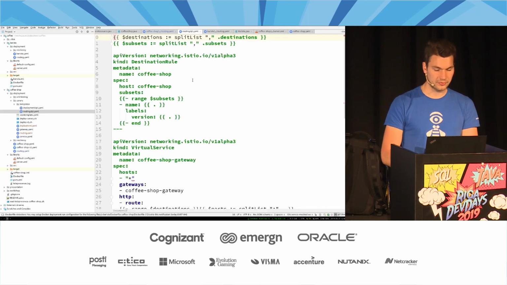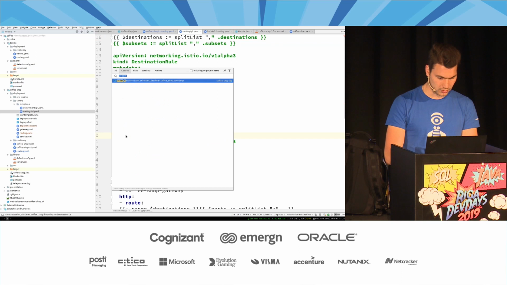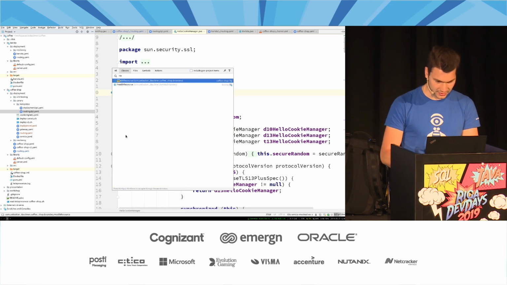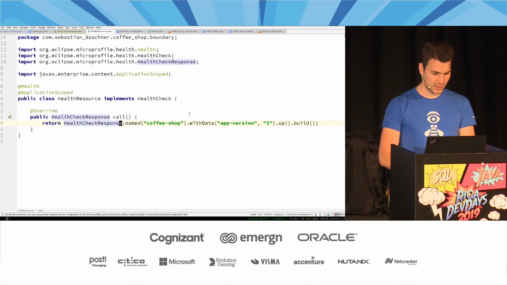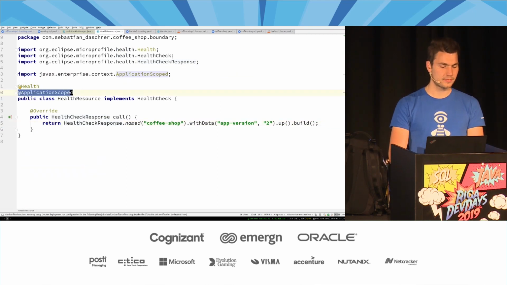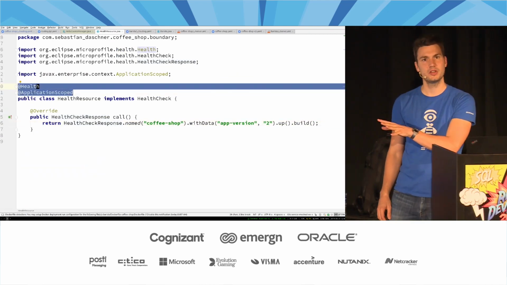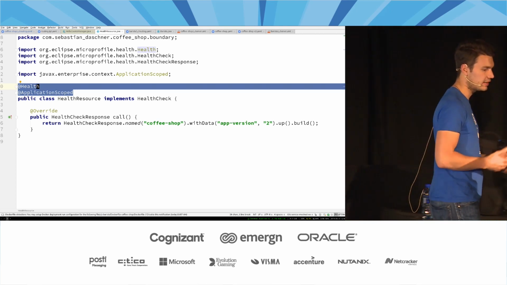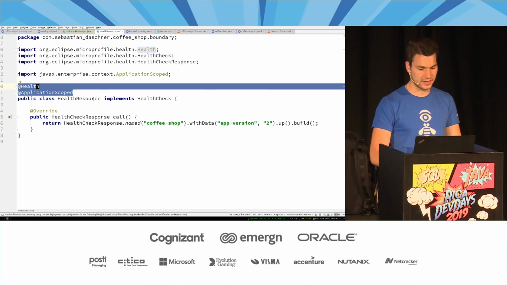Where does that come from? From another microprofile project that is called Hello Cookie Manager. That's not what I wanted. Health resource. This is a health check that is actually being used from my Istio and from my Kubernetes environment. That is application code that just provides, okay, I'm ready, and that's it.